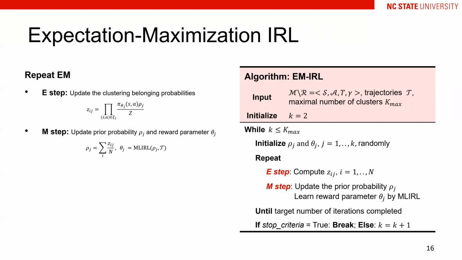Then in the M step, the parameters rho and theta will be updated. Specifically, we employed the MLRL to update the theta. Actually, it can be replaced by any other RL methods. The EM iteration will be conducted until a stop criterion is satisfied. That is, the variation of the log likelihood for observing the demonstrated trajectories is smaller than a predefined threshold.